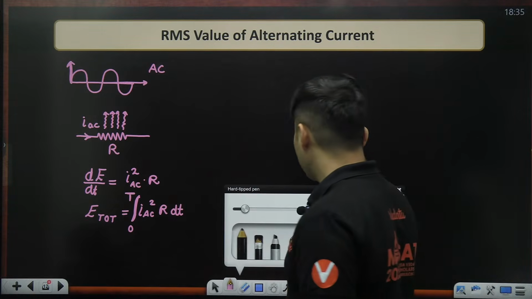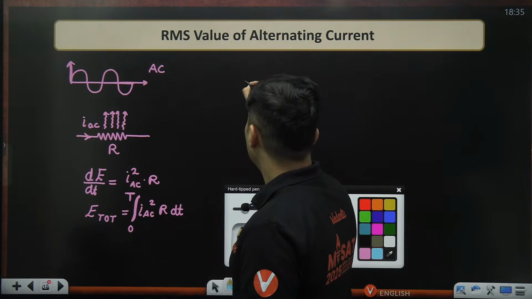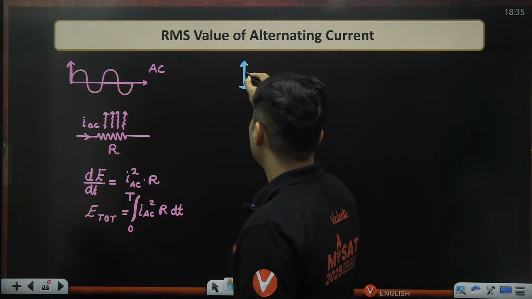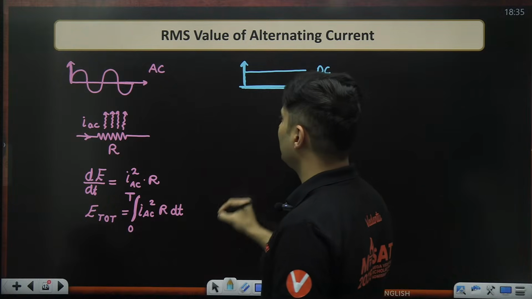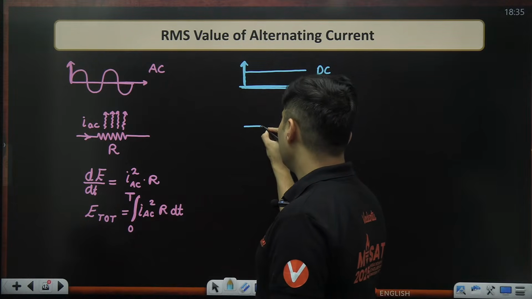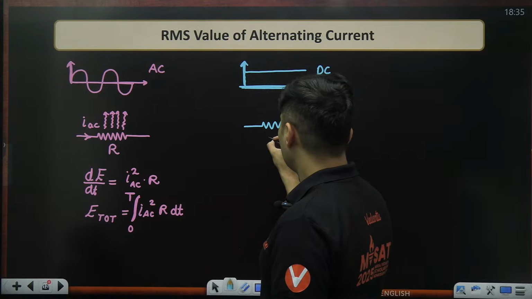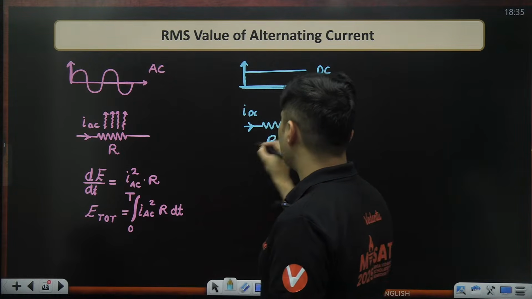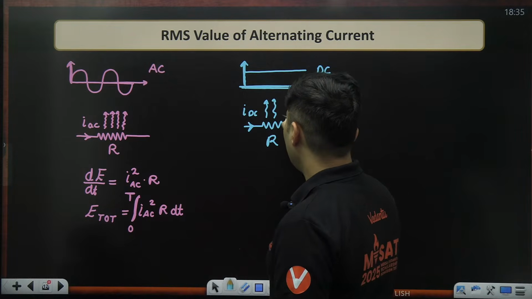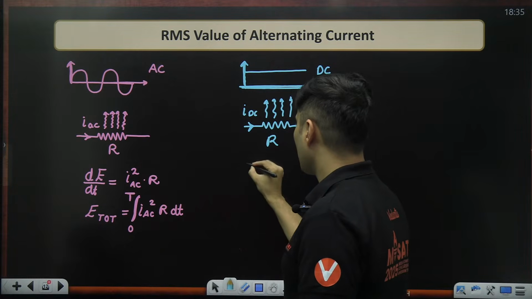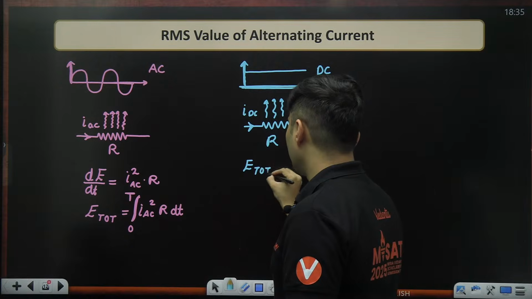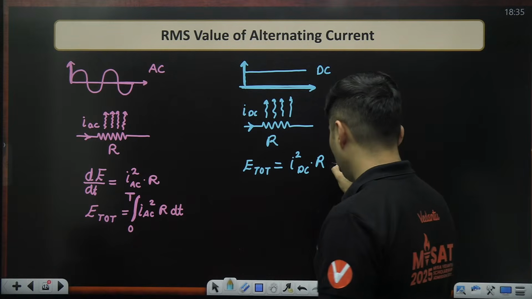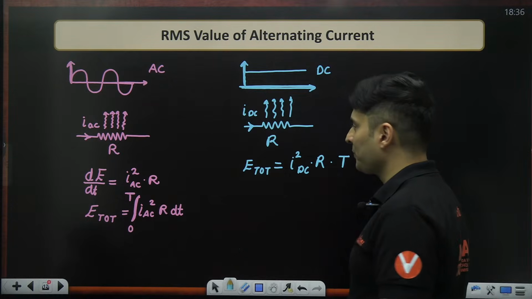So, my dear students, imagine now you have a direct current. This is a DC current. It will be a constant value. And that DC current is passing through that same resistor, and it ends up generating some heat. The energy which is generated is I squared DC into R, that is power multiplied by the time.